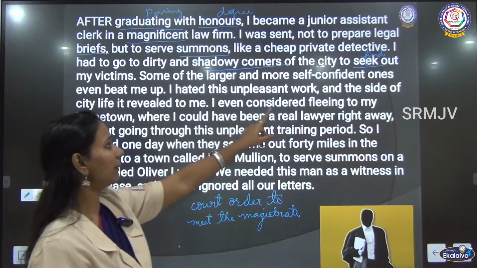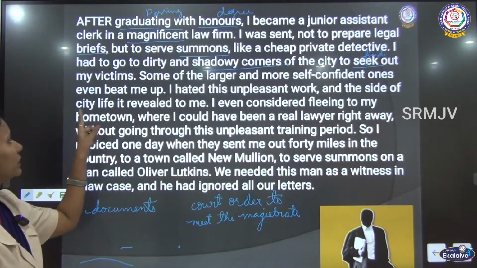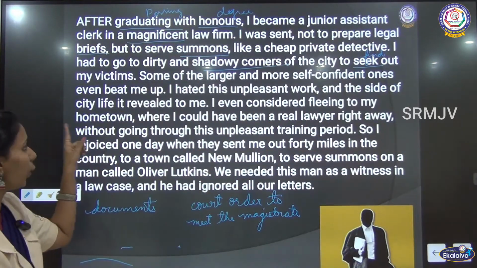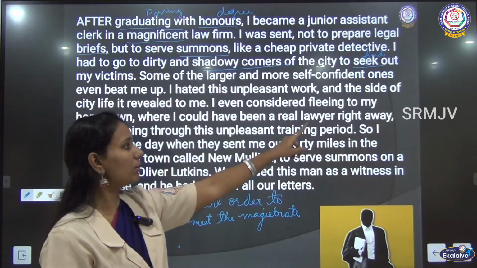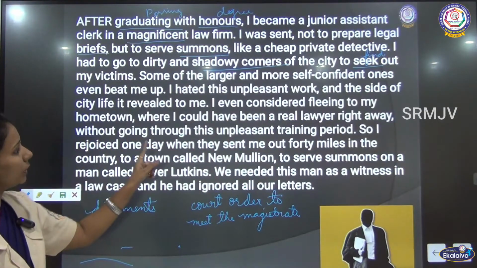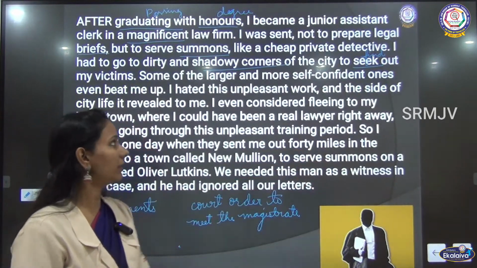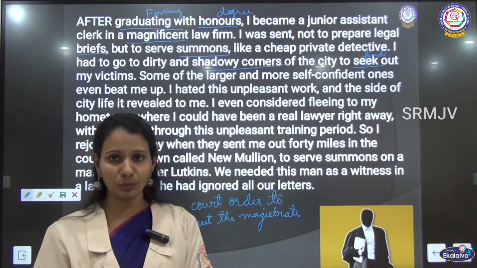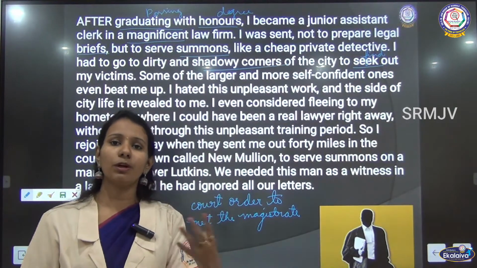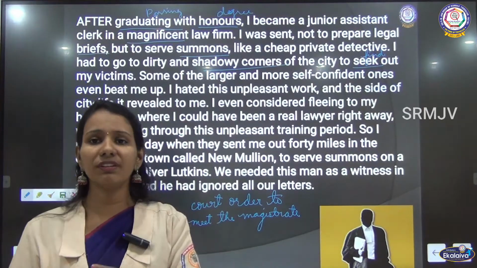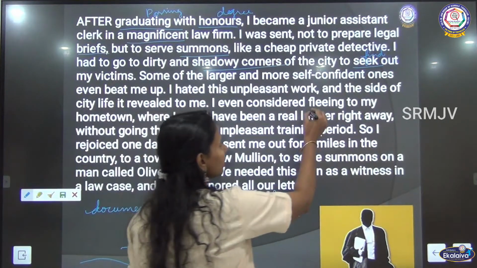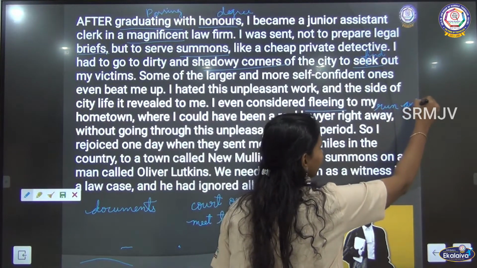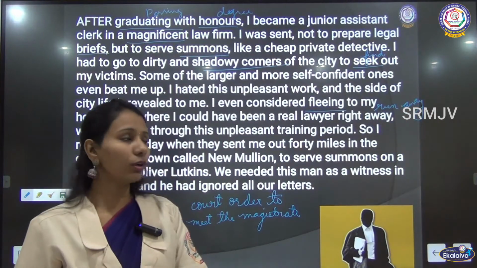I hated this unpleasant work and the side of the city life it revealed to me. I even considered fleeing to my hometown where I could have been a real lawyer right away without going through this unpleasant training period. So, he hated this work. This was not the work which he wanted to do. He was aspiring to become a lawyer straight away. So, he thought of even fleeing. Fleeing means running away from the place in order to escape.